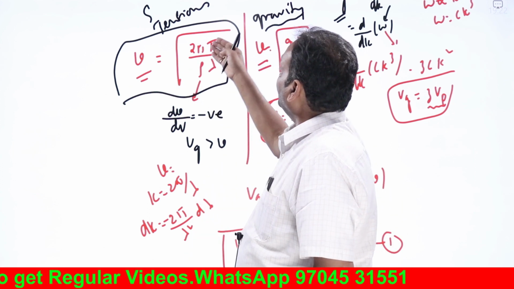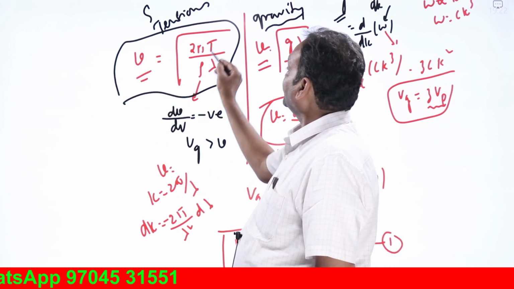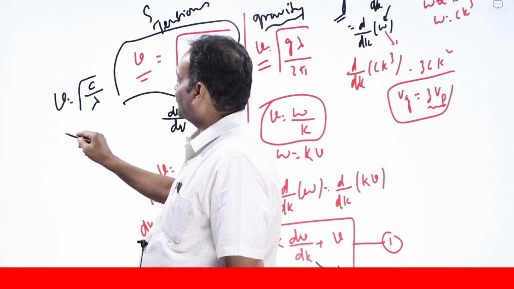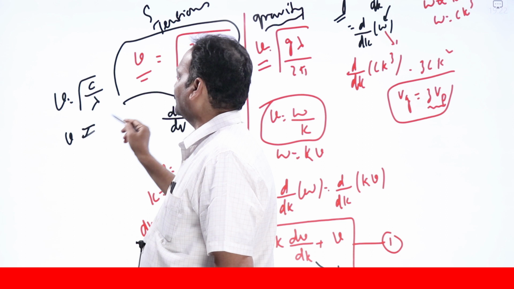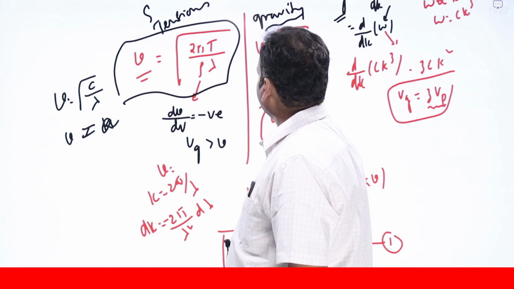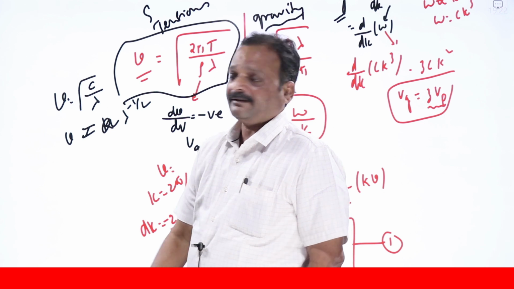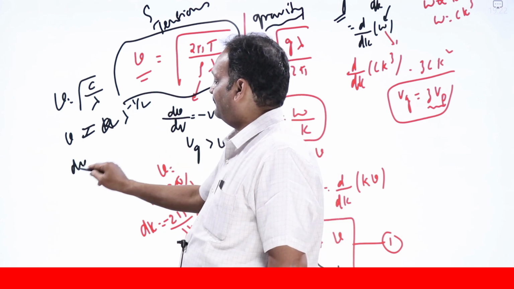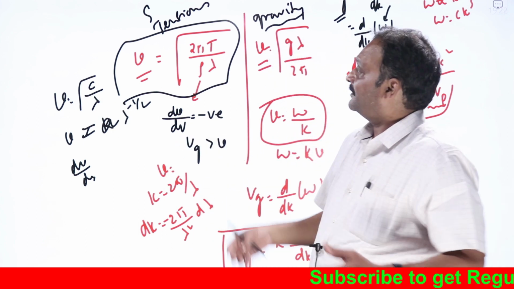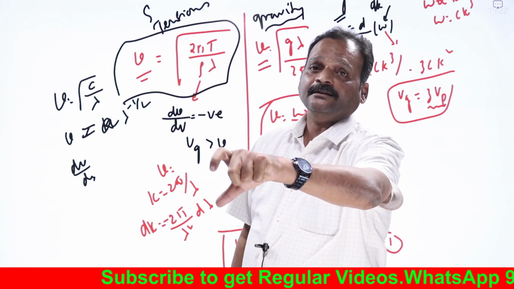Now in 2 pi T by rho lambda, the tension and the density of water will remain constant in the ocean. So you can write V equals root of C by lambda, where root C can be taken as some constant. Take a constant A, since K is used for something else. So V equals A lambda to the power minus half. Find dV by d lambda, and you can find the ratio of group and phase velocities. That's how problems will come. When phase velocity is given by 2 pi T by rho lambda, what is the relation between group and phase velocities? That is another problem.